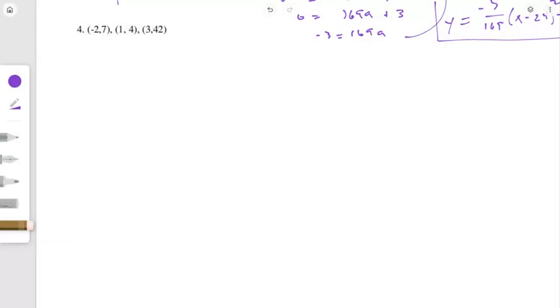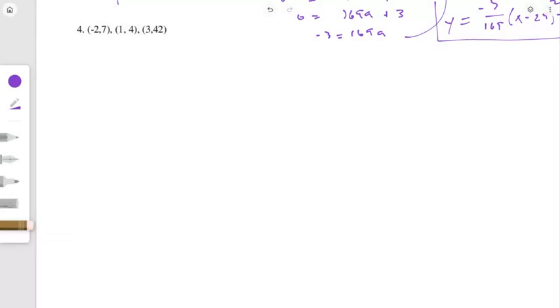I'm also not told that any of those points are the vertex, so I can't assume they're the vertex, so no h, k. So what that means is I'm just going to have to take those equations and create systems of equations and solve for the a, b, and c. Okay, so we're going to approach it like this.